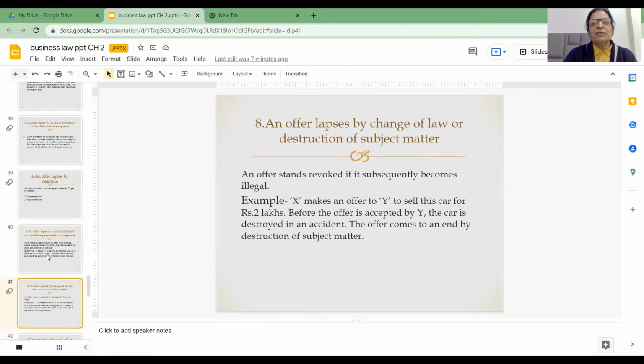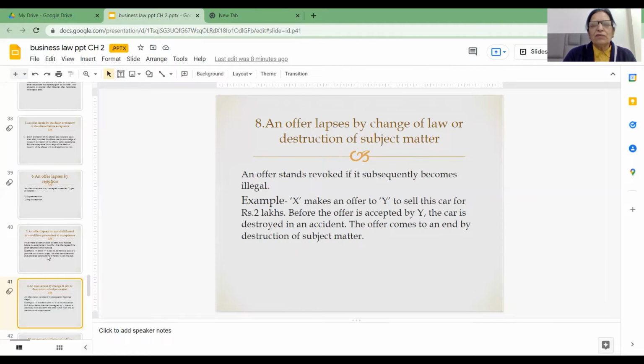Next point is, friends, the offer lapses by change of law or destruction of subject matter. Any change in the policy of the government will result in lapse of the offer, or if the subject matter is destroyed. The example is before you. X makes an offer to Y to sell his car for rupees 2 lakhs. Before the offer is accepted by Y, the car is destroyed in an accident.